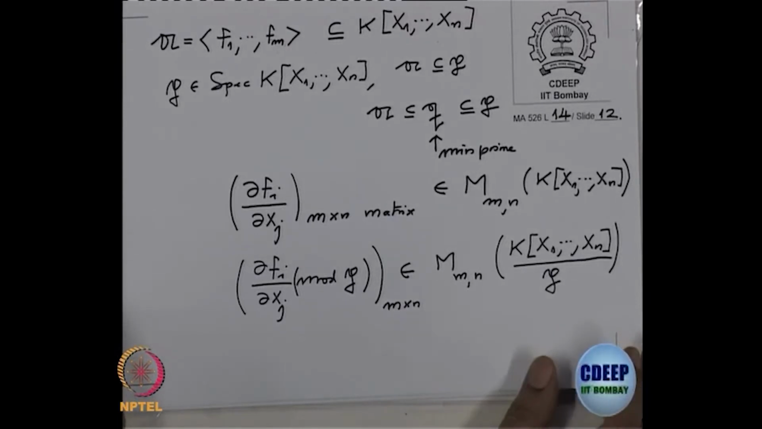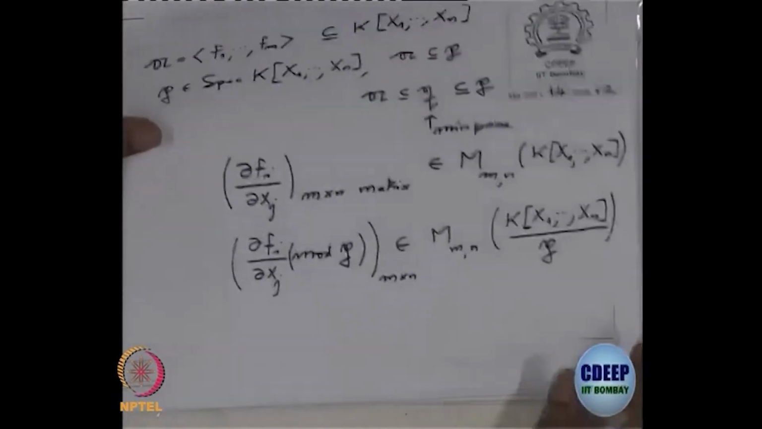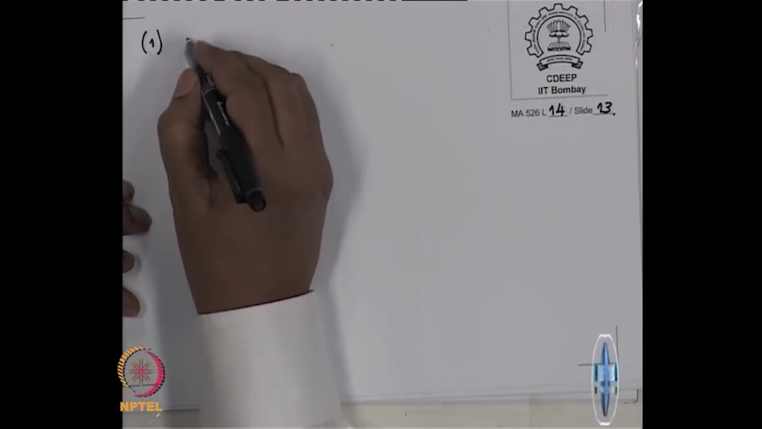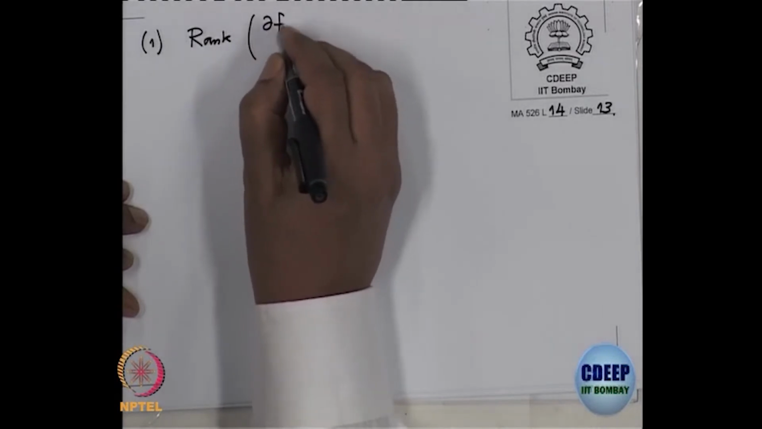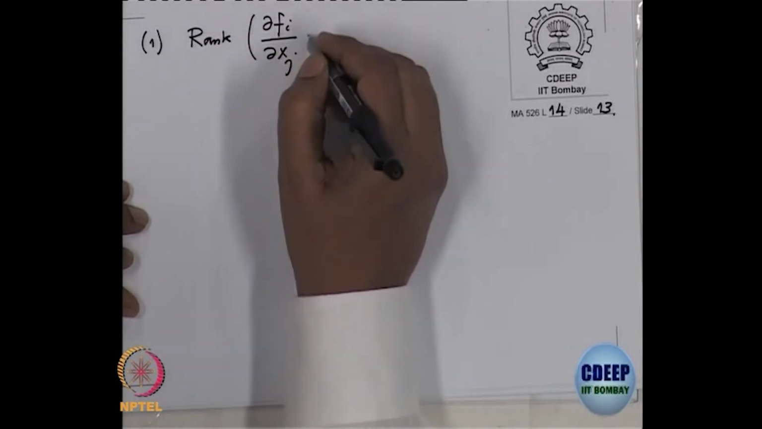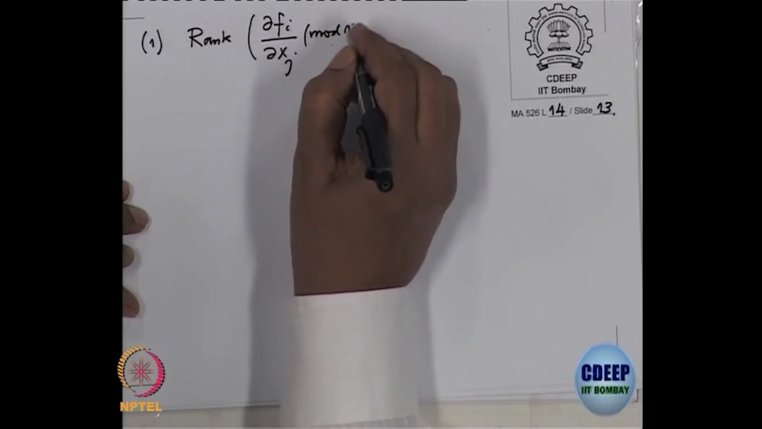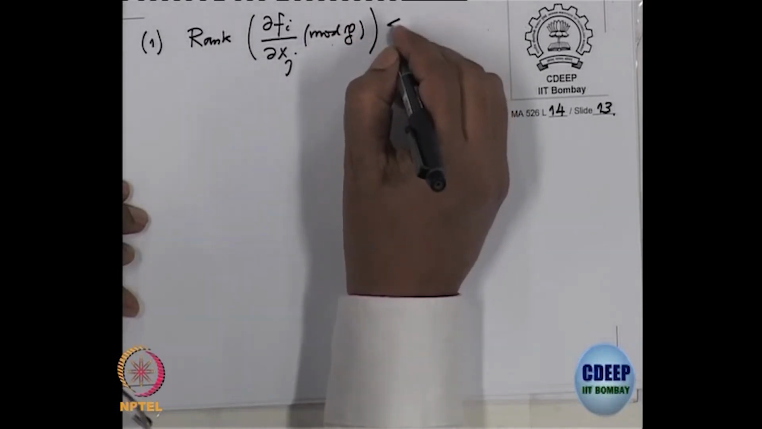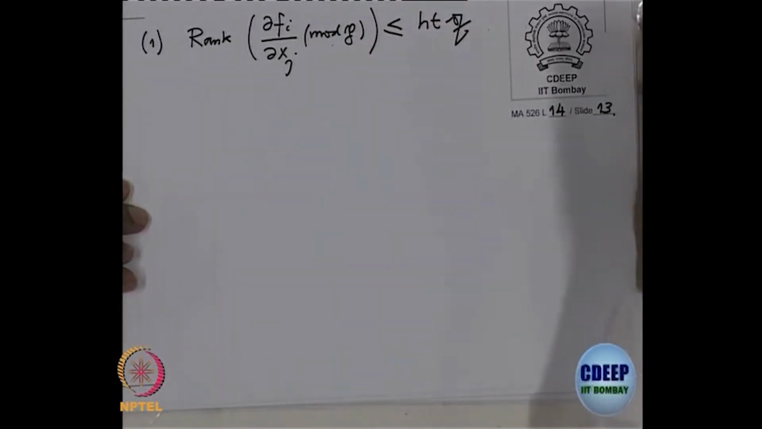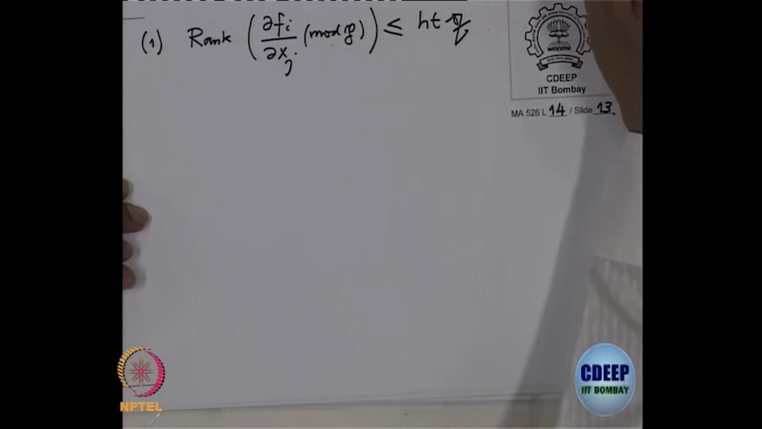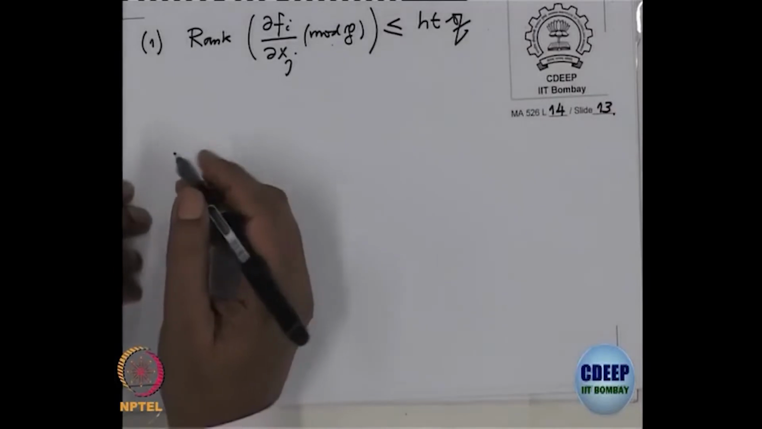All right. So, the first assertion is the rank of this matrix ∂f_i/∂x_j mod P is less than or equal to the height of Q, where Q is the minimal prime over A which is contained in the given P. Okay.